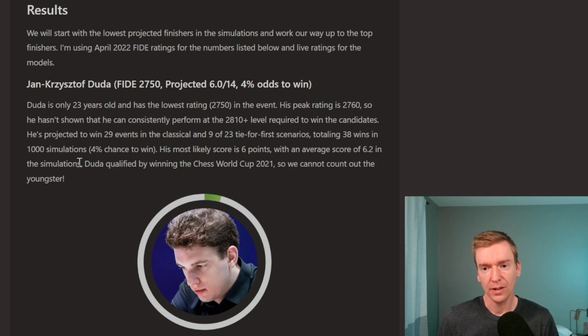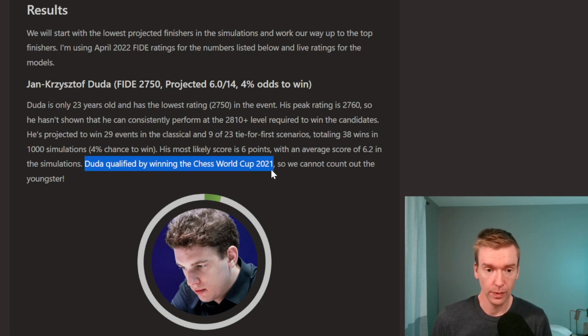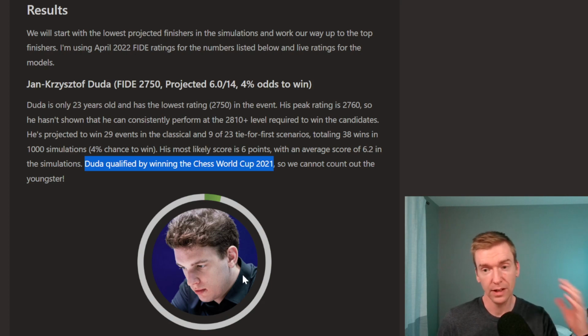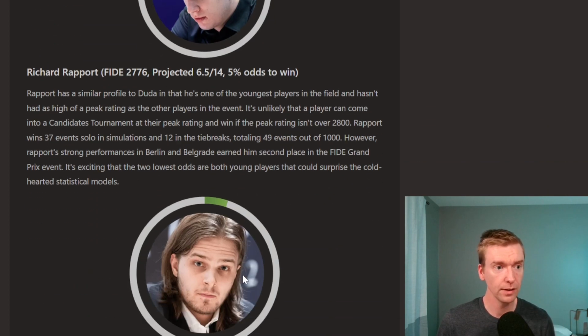And we can't count him out here, I mentioned, because he did qualify by winning the World Cup. So winning the World Cup shows that he has some potential, of course, to do well and potentially win the candidates. And I think really anyone who qualified for this tournament had to do so by doing something extraordinary. And that means that they have a chance to win this event. Jan-Krzysztof, lowest odds to win, 4%.